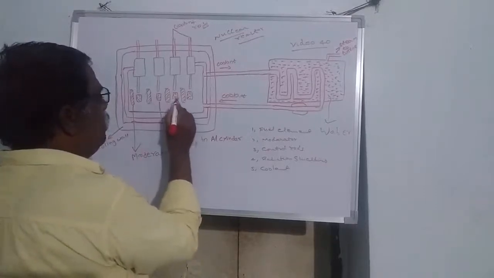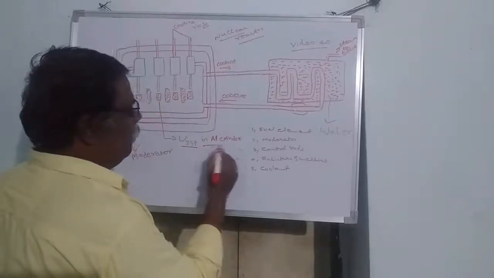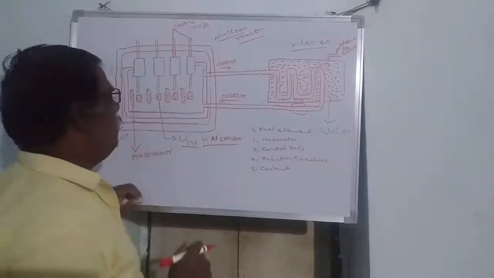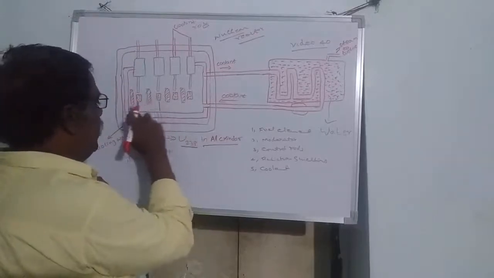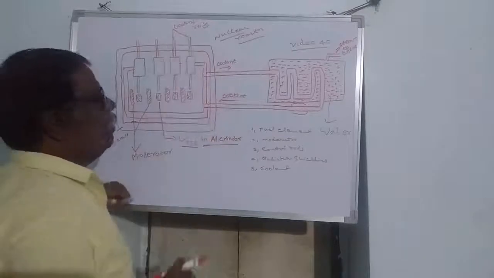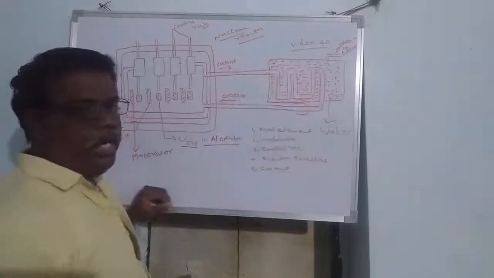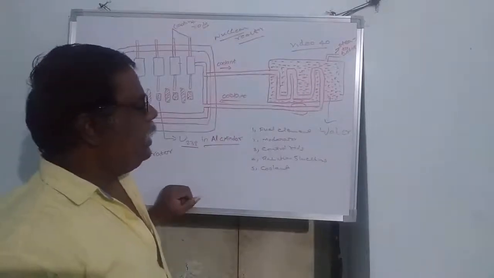So these are the fuel elements, uranium-238 or 235 in the form of aluminum cylinders of 1 centimeter diameter. These are the moderators. These are the control rods to control the chain reaction. Coolant water is circulated to remove the heat.